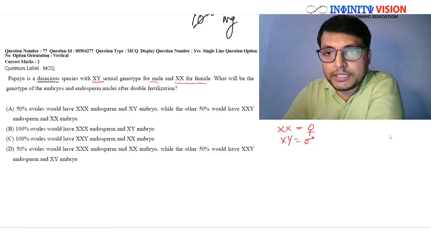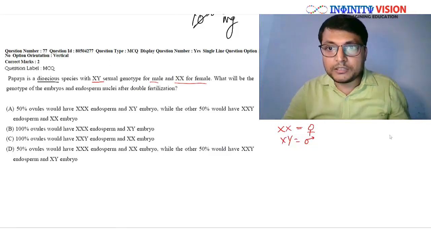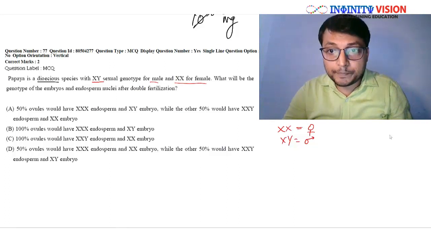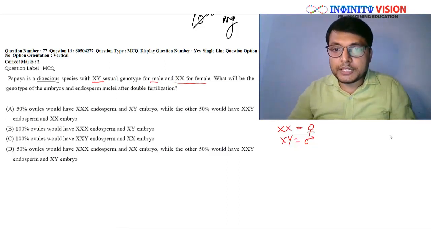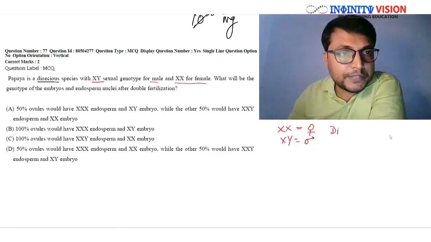So similarly, they are saying that in case of papaya plant, which is a dioecious plant, one plant will be male plant, the other will be female plant, right? It is dioecious, that is, both the sexes are present on two different bodies.